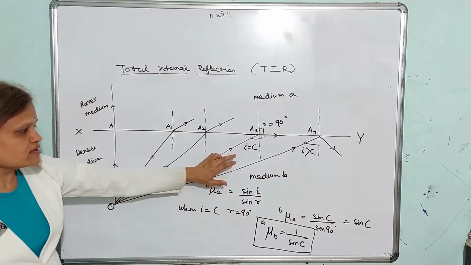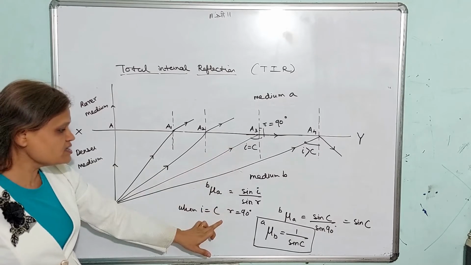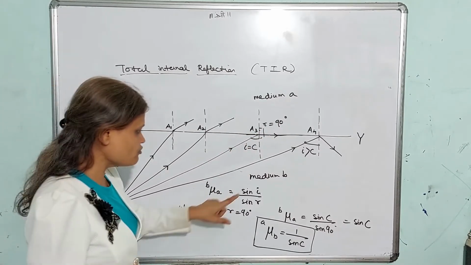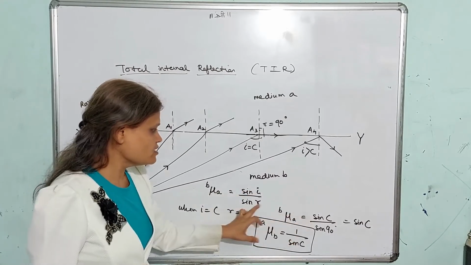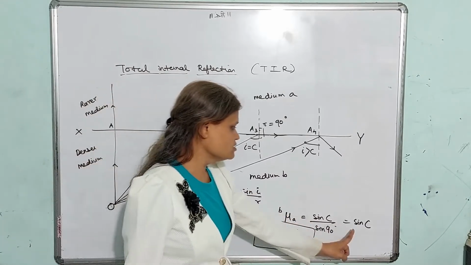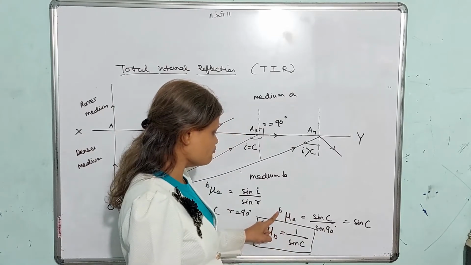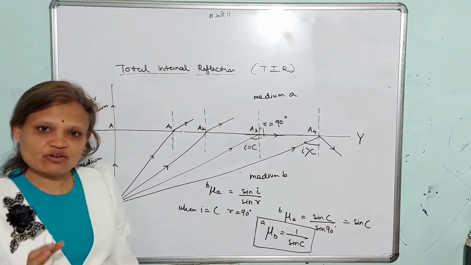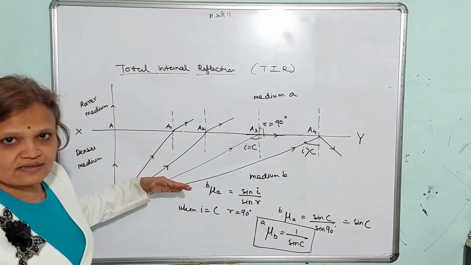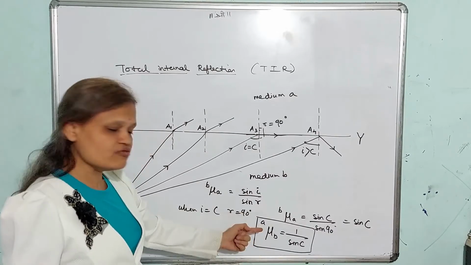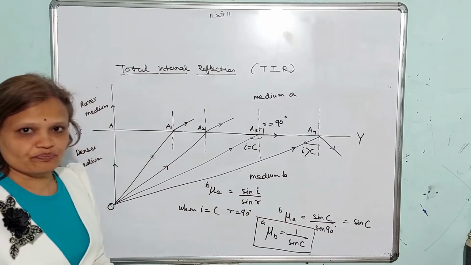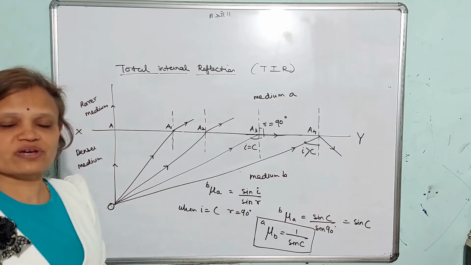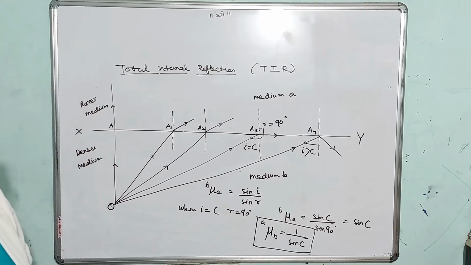Now we are going to consider the condition when I is C, that time R is 90 degrees. So when I is C, R is 90, we get sin 90 is 1. So mu A with respect to B is sin C. But generally in numericals, they will give the denser medium refractive index. So mu BA, if you want to write, that is 1 by sin C, is the important formula regarding the critical angle, on which short numericals can also be asked.